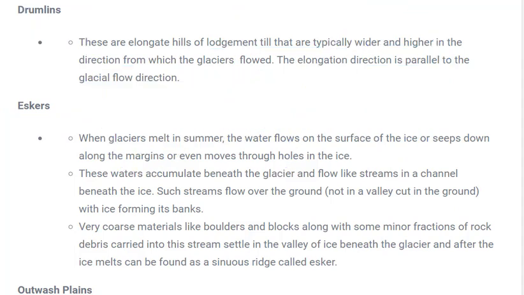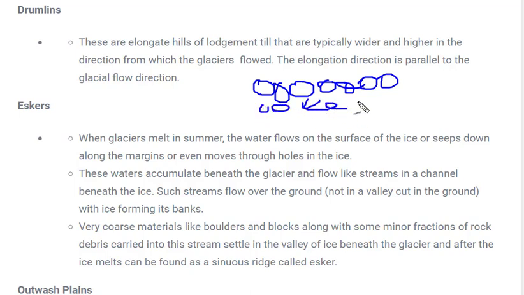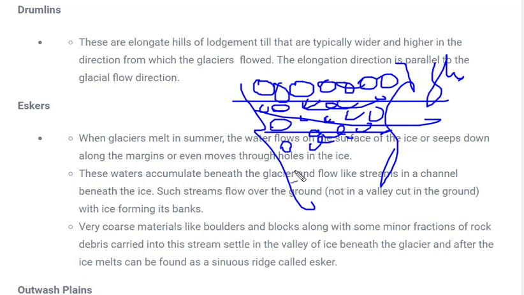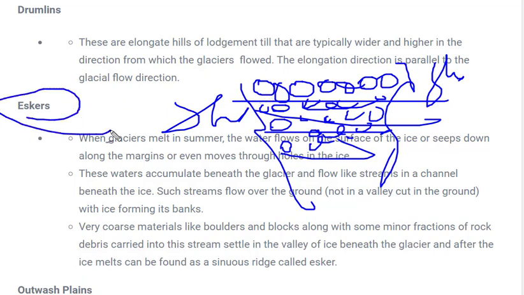Next is eskers. What are eskers? As we know, glaciers carry sediments called moraines, and these can be of different sizes. It will first deposit the moraines of bigger size, then smaller size, and continuously smaller and smaller. So it forms a structured, wall-type deposition: first the heavier, then smaller, then even smaller, and the smallest. This structured form of deposition is called eskers.